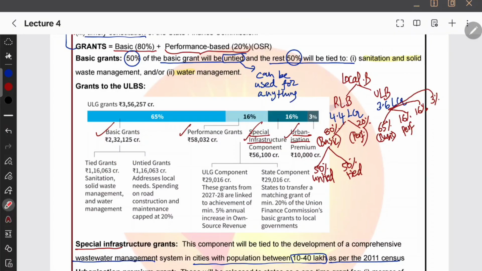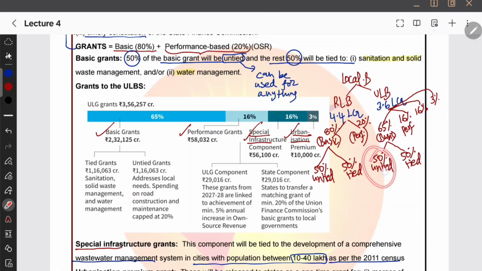65% is basic grants, right? So basic again is split into tied and untied, 50-50. Basically, the basic grants are always divided 50-50 into tied and untied, whether in urban or rural. So here we are again splitting the 65% of basic 50-50. The tied part is again the same thing: sanitation, solid waste management, and water management. For that, at least 50% must be spent, and the 50% untied can be used for any public purpose.